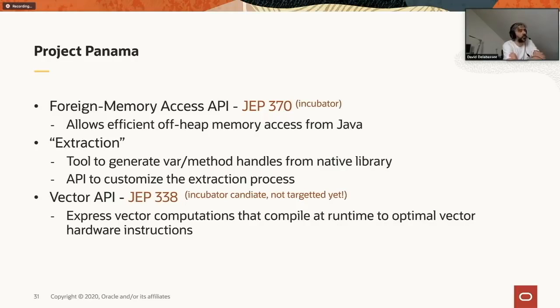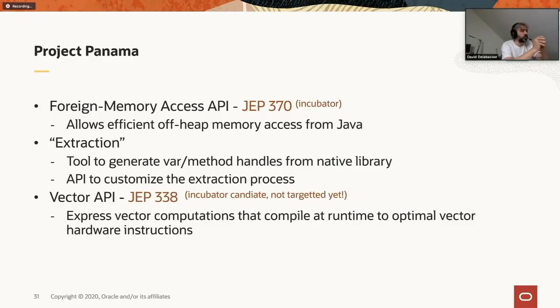Then there's an extraction part. It's basically the ability to extract interfaces from C native header files and generate binders that you can use directly from Java code. There are two parts to the extraction part. There is a tool that mechanically does the extraction, but there's also an API that more advanced developers can use to meet more advanced scenarios.